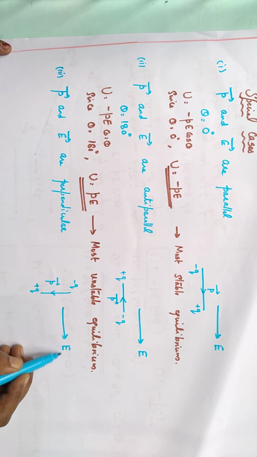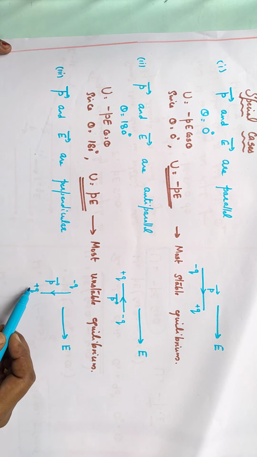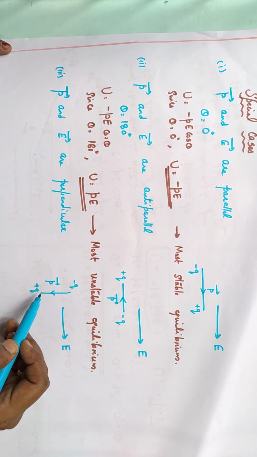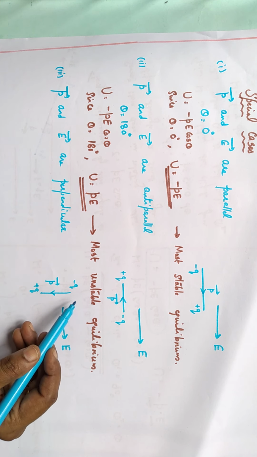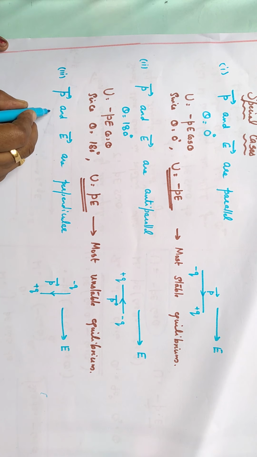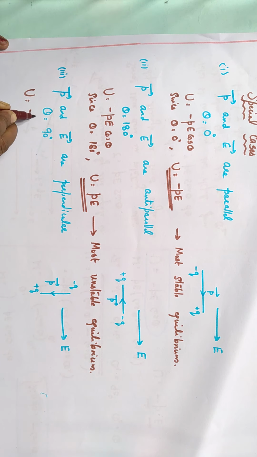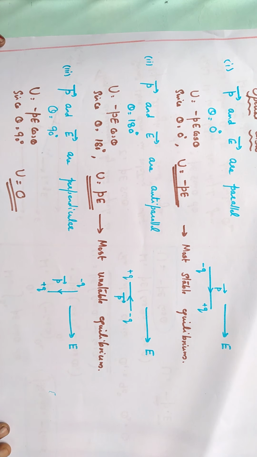Or you can place plus q here and minus q there, then dipole moment is in the upward direction. In both cases, dipole moment and electric field are perpendicular. So theta is equal to 90 degree. Again potential energy is minus P E cos theta, and since theta is 90 degree, potential energy becomes 0.